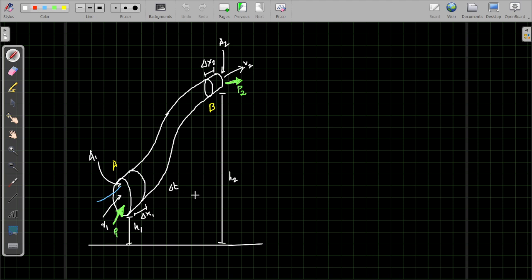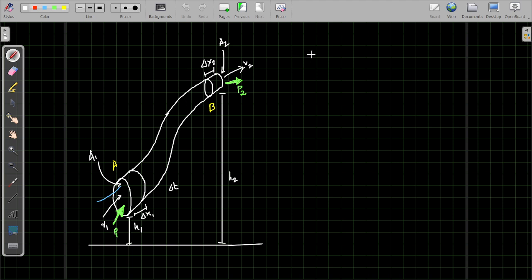Also, as you can see, there is a difference in height, so the potential energy is not the same at the two ends. As a result, a pump or something has to work on side A to push the fluid through the pipe so that it can reach the height H2. That means there is a pressure difference of P1 and P2 at the two ends. According to Bernoulli's principle, the sum of all these three energies should be constant.